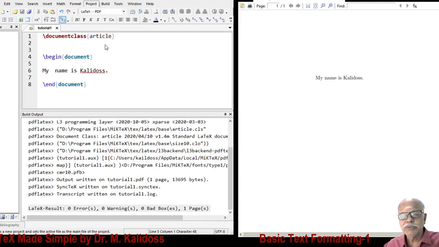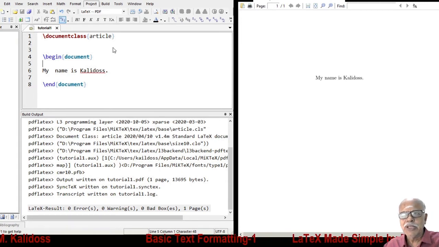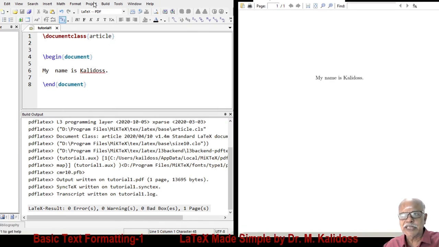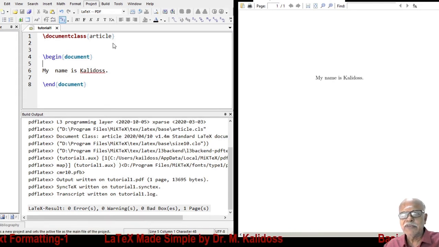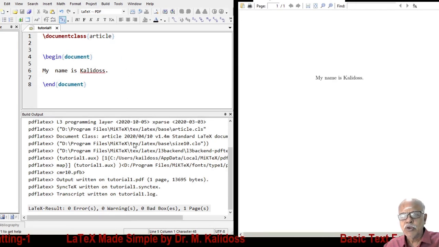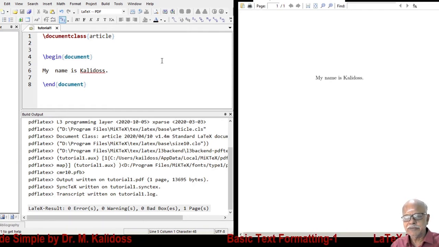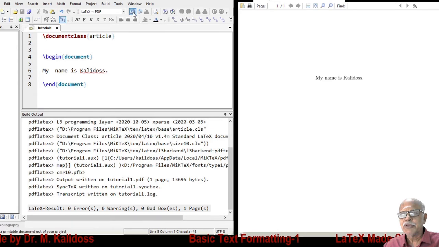This pull down menu may not be visible to you because I am capturing only the TeXnicCenter window. Therefore, I repeat again, in TeXnicCenter, click Project. There will be a pull down menu and then select Set Active File as Main File. Once you click OK, thereafter F7 can be used for compiling and F5 can be used for viewing the output.